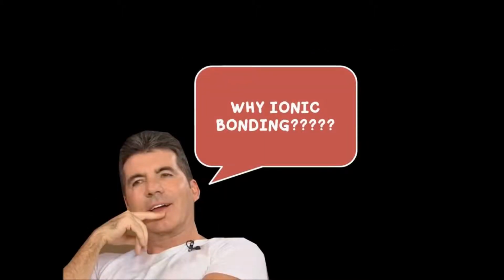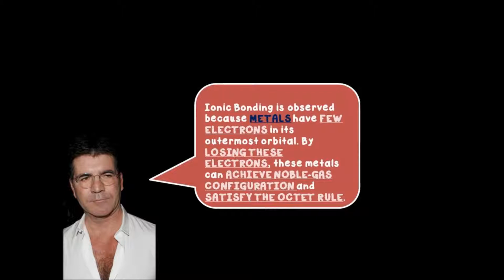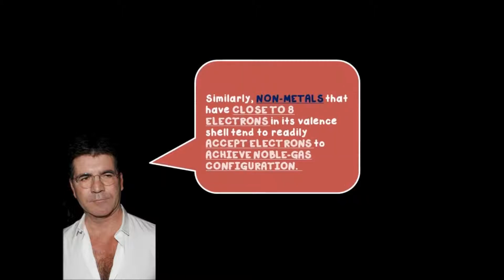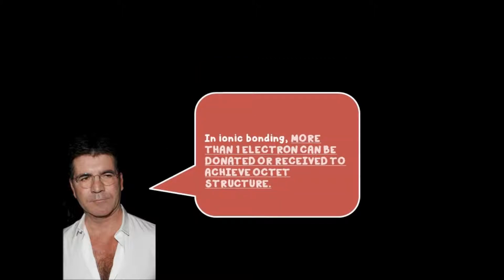Why ionic bonding? Ionic bonding is observed because metals have few electrons in their outermost orbital. By losing these electrons, these metals can achieve noble gas configuration and satisfy the octet rule. Similarly, non-metals that have close to 8 electrons in their valence shell tend to readily accept electrons to achieve noble gas configuration. In ionic bonding, more than one electron can be donated or received to achieve octet structure.